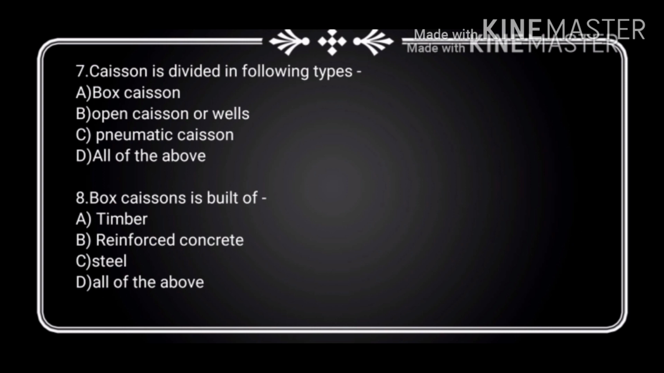Now question 8 is, box caisson is built of. Option A is timber, option B reinforced concrete, option C steel, option D all of the above. So the right answer is option D, all of the above.